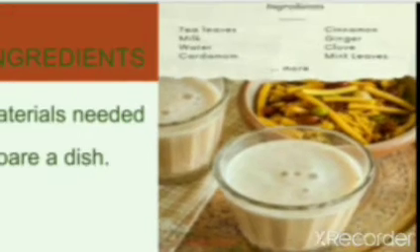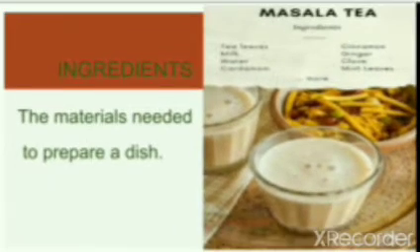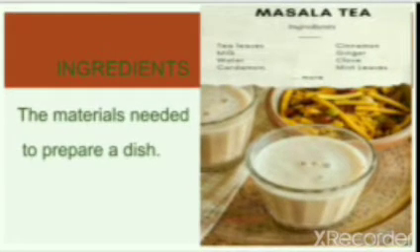So spices will be added to this tea. Spices like cardamom. First one is cardamom. You can see it here. It is a spice which gives a sweet taste and smell. Cardamom means elika. Then cinnamon, ginger, clove and mint leaves.